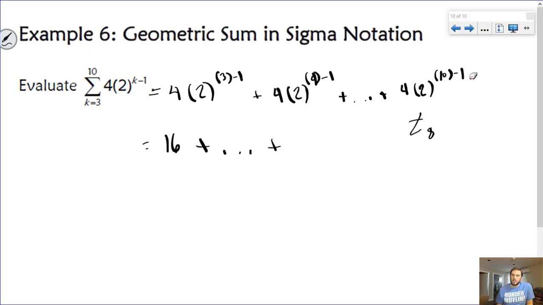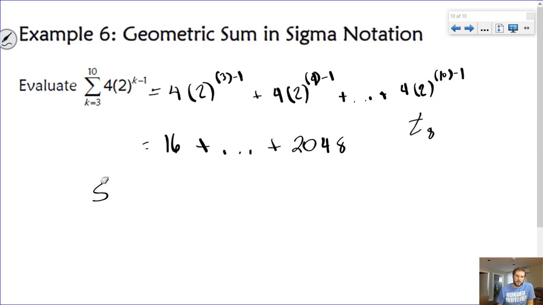So 10 minus 1 is 9, and 2 to the 9 is 512, and 512 times 4 is 2048. Now you could have simplified this a little bit. This is 2 to the 2, and you could have combined them, 2 to the 2 times 2 to the n minus 1, and simplified it more if you'd want. But again, we're just looking for the sum, so not necessary unless it states otherwise.